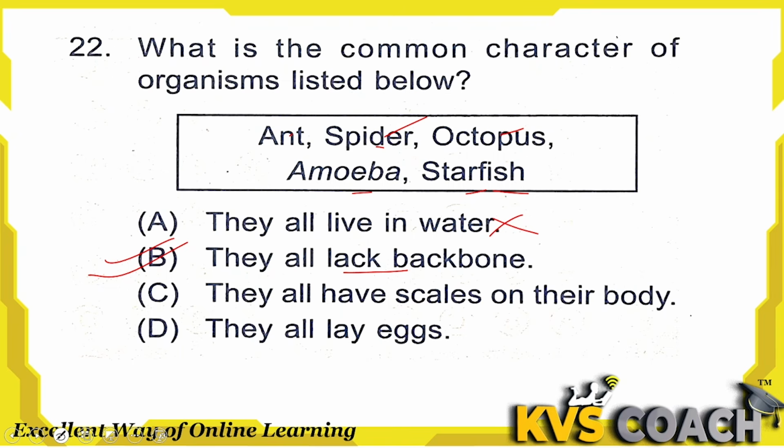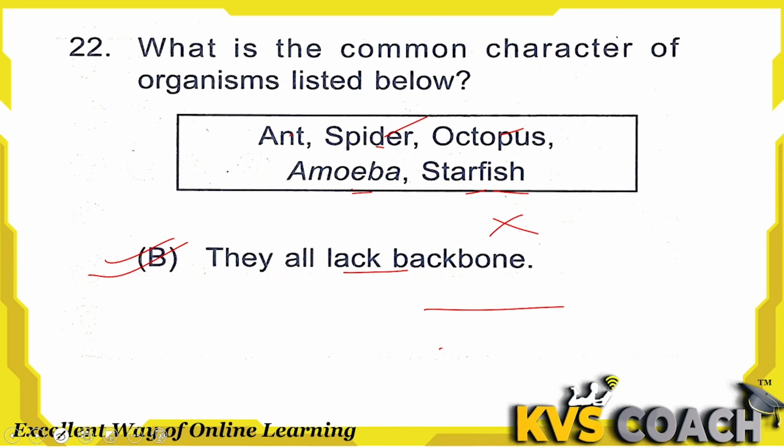Option C, they all have scales on their body. Sorry, this is incorrect. They all do not have scales on their body. Okay. So they all lay eggs. No, amoeba does not lay eggs. Their reproduction system is totally different from the others. So this is not correct. Option B, they all lack backbone. This is the right answer here.